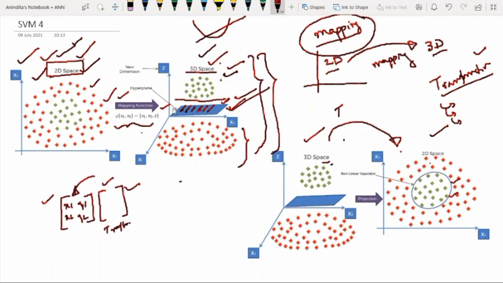Make a note: if it is asked whether a mapping function can separate non-linearly separable data, your answer is yes, it can separate. But the mechanism is very complex, so we never go for this mechanism. And this is the beauty of support vector machine, where it uses a specific kernel approach to give you the appropriate optimal hyperplane.